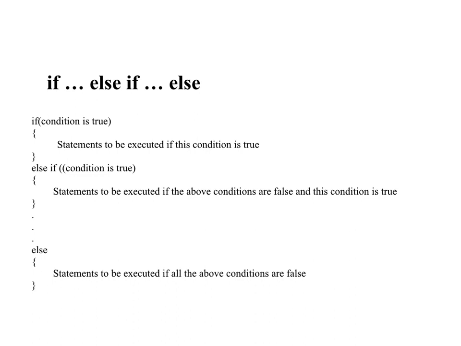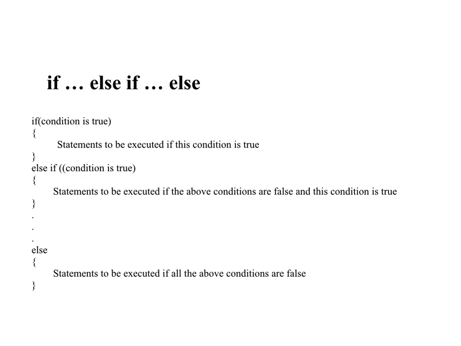If the signal is red, you will have to stop. Else, if the signal is green, you can go. Else, you will have to wait. Right? So that's how we have three choices here, more than two choices. The signal can be either red or green or amber, yellow, but it will not be more than one color at the same time. Correct? In that case, we'll go for if else if.